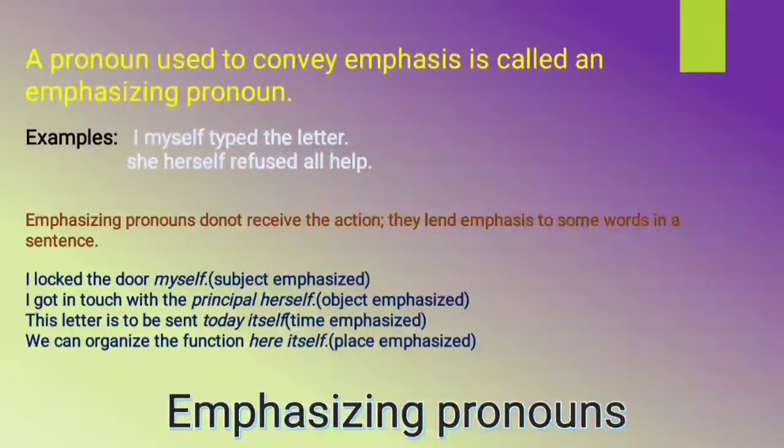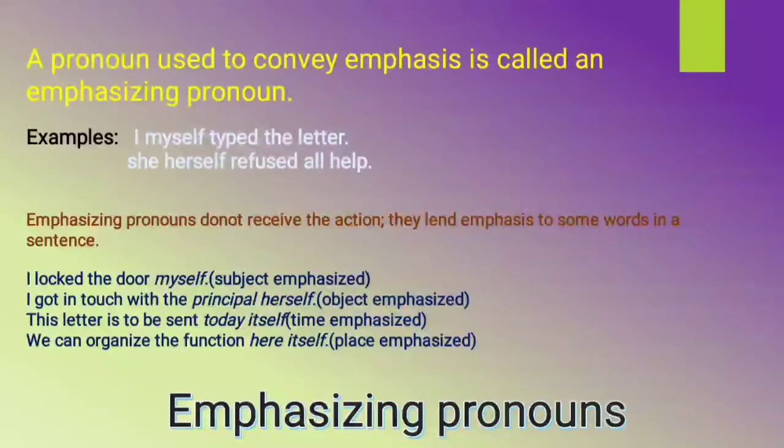If I say this letter is to be sent today itself, so here itself is the emphasizing pronoun because it is emphasizing the time. Which time? Today. If I say we can organize the function here itself, so here itself, this emphasizing pronoun, is emphasizing the place. Which is the place? Here is the place. So that is important. They put some emphasis on some words in the sentences, and that is the way of recognition between reflexive and emphasizing pronouns. Okay, I hope you got it clear.